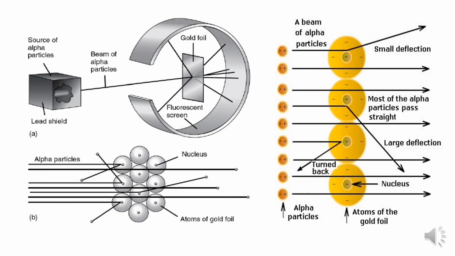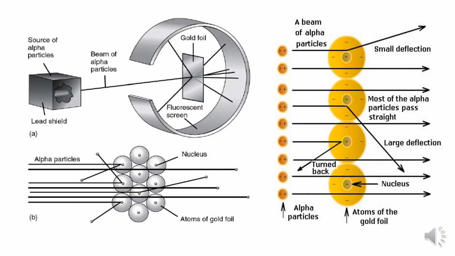You can see in the first atom. In the second atom, that also deflected a little bit larger when it came very close to the nucleus. The third atom, you can observe that when a particle came exactly at the place of the nucleus, it has turned back.